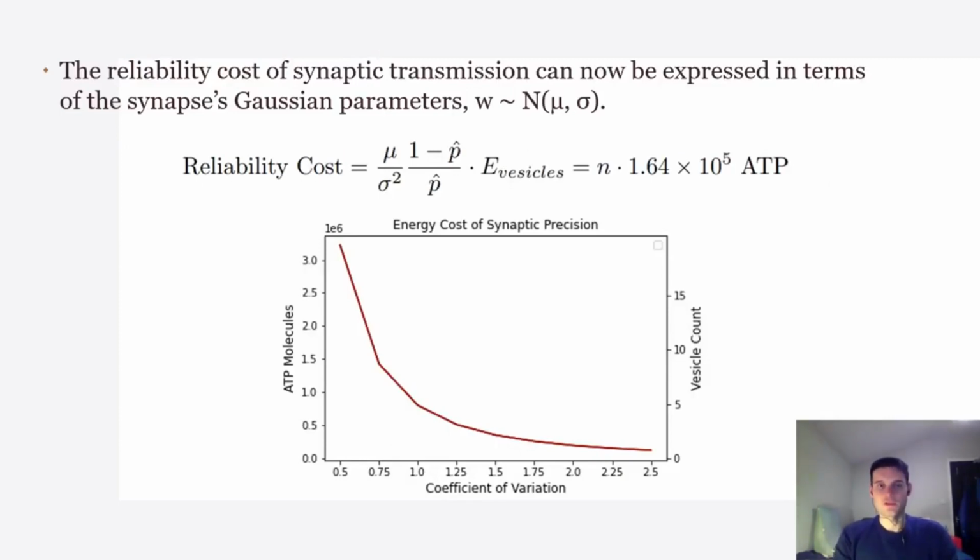And the energy cost of vesicle release was estimated by Attwell and Laughlin in 2001, and therefore we get this plot with different coefficients of variation, different amounts of ATP cost, and different vesicle counts in order to achieve different levels of precision. So as precision increases, we need more vesicles, and the ATP cost increases exponentially.